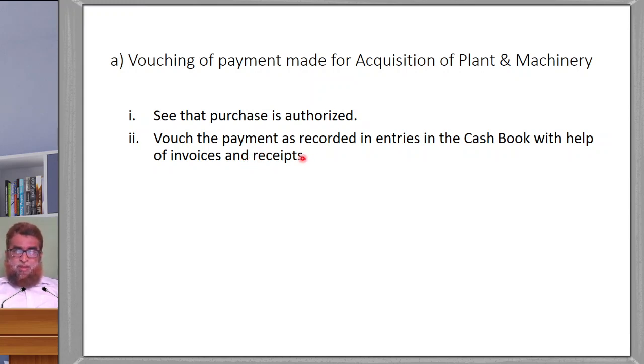Second one, watch the payment as recorded in entries in the cash book with the help of the invoices and receipts.